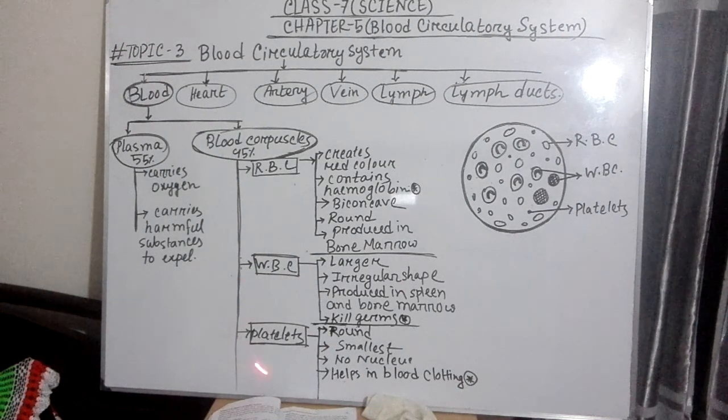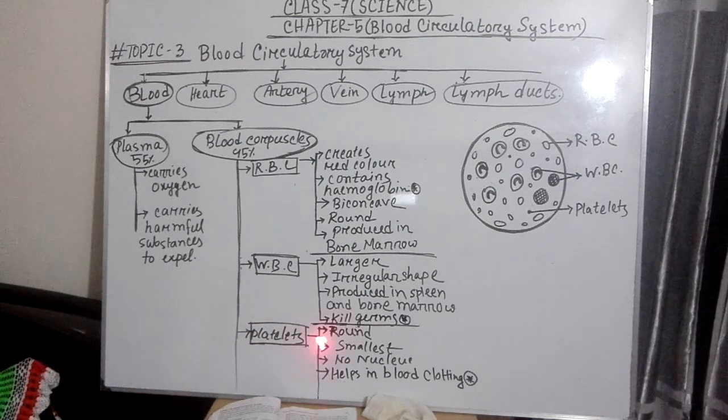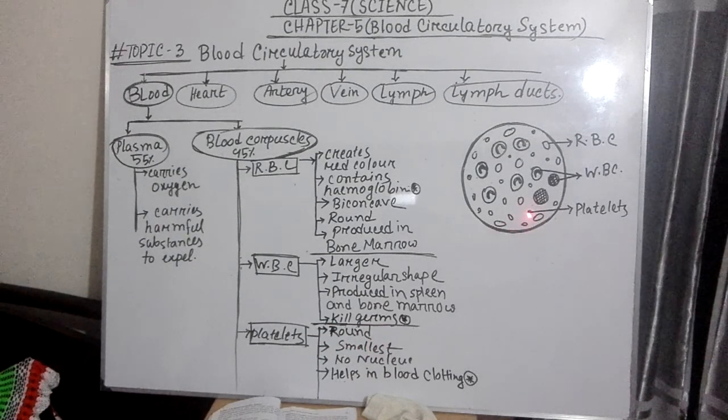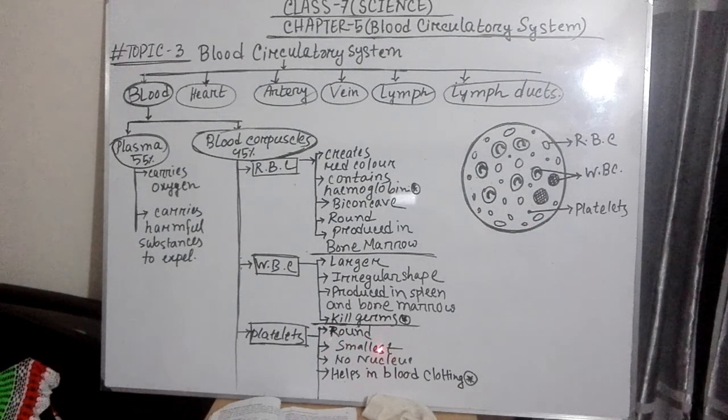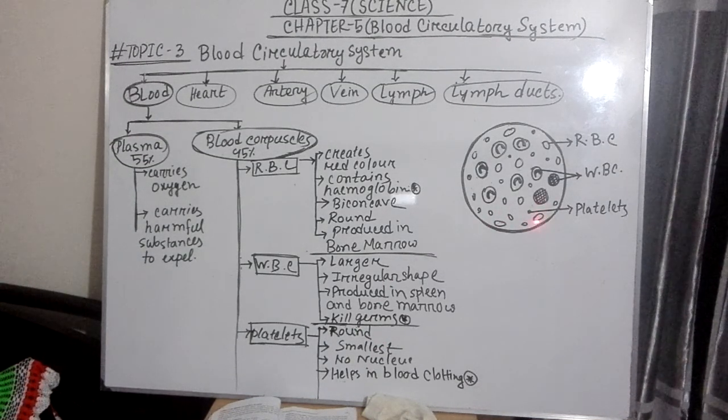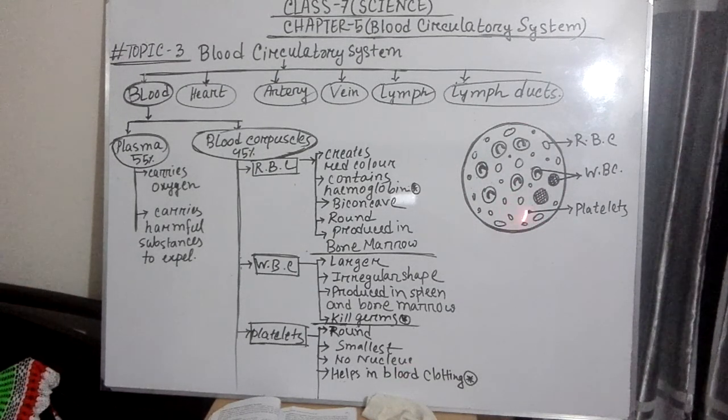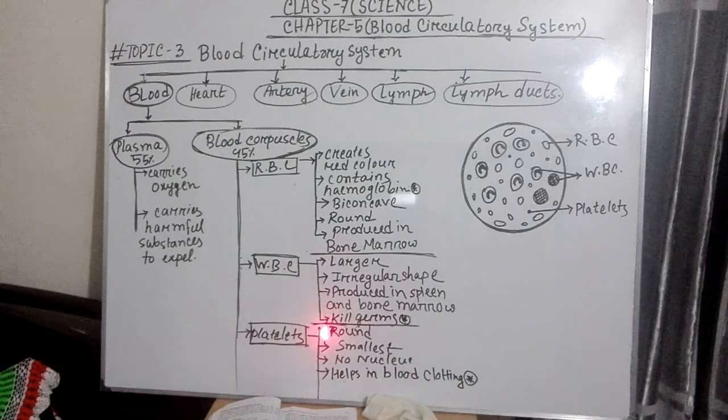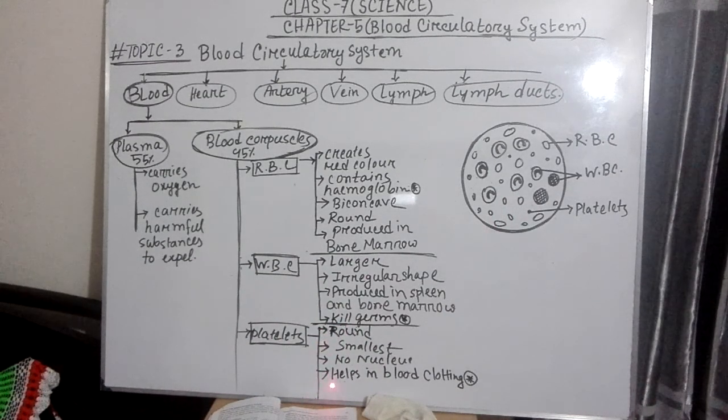Now we are going to the third type of corpuscle, which is platelets. The information about platelets is like this. They are round. You are also seeing that they are round in shape. Smallest, yes, you will find that they are the smallest corpuscles among these three types. No nucleus. This type of corpuscle contains no nucleus, and the main function of these platelets is to help in blood clotting.